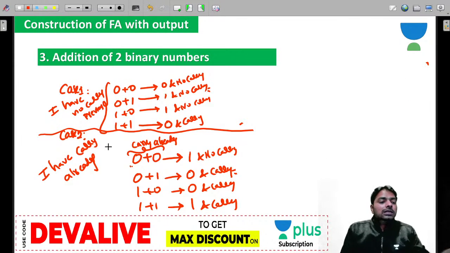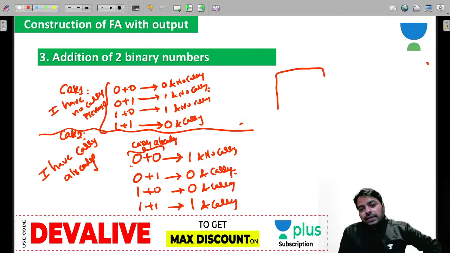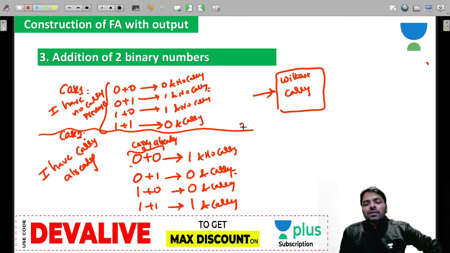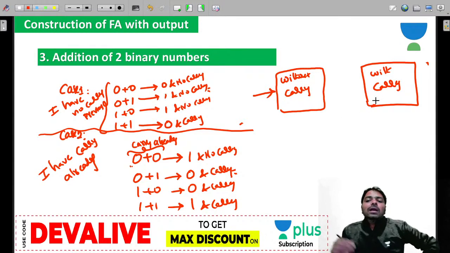So that means especially you require 2 states to understand with carry and without carry. So you are going to maintain 2 states. Without carry is the initial state, because the initial state we always know is without carry. The other state is with carry. That means whatever you are reading from the with carry state, plus 1 automatically should happen. This is basically plus 0 by default, plus 1 by default.